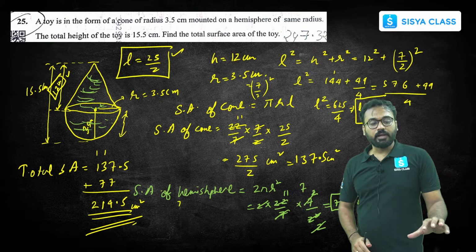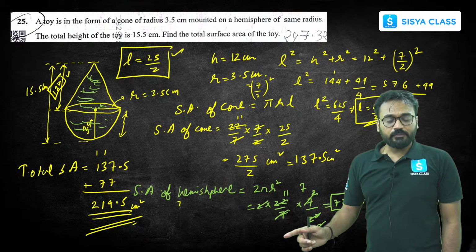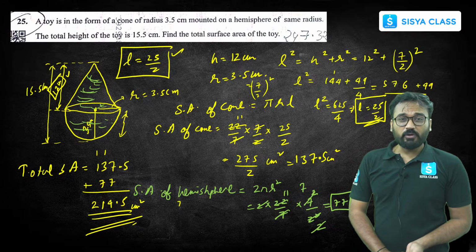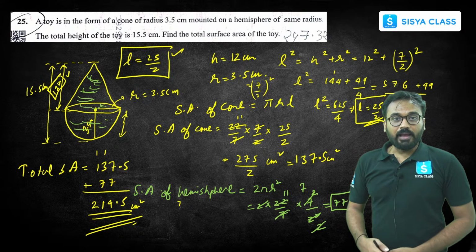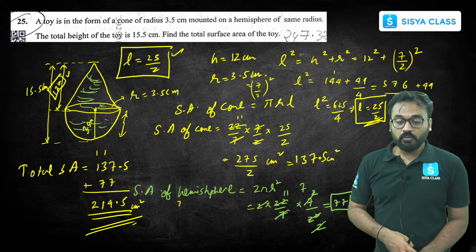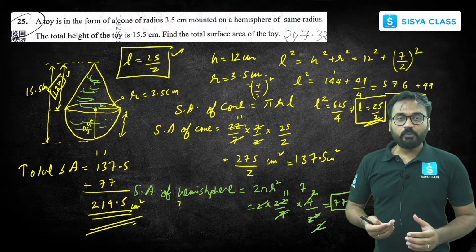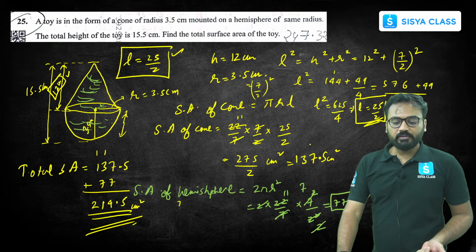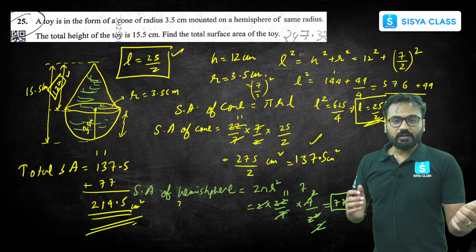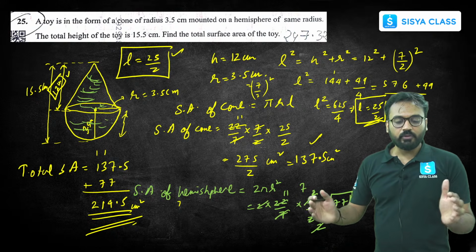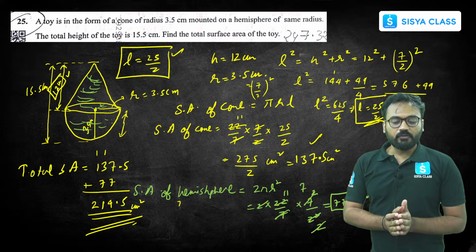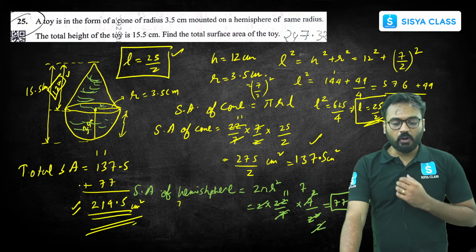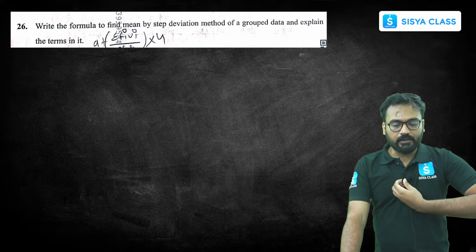The height, you have to take it to be 12, not equal to this 15.5. Then use this formula, the L square relation: L square equals H square plus R square. Find out L. You can find L easily if you do a slight manipulation. 3.5 you can write as 7 by 2. You will get L as 25 by 2. Substitute the value, you will get this much. After that, surface area of cone you got, surface area of hemisphere you got, both the surface areas you will have. You will get the total surface area of the toy, which is 214.5 centimeter square. That's the answer. Next question onwards, Snehal sir will come and let you all know.